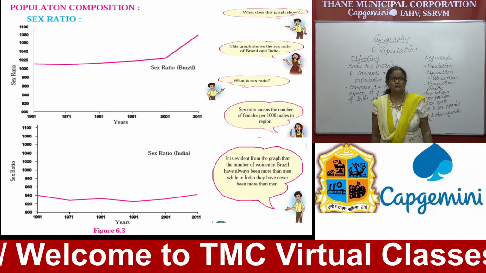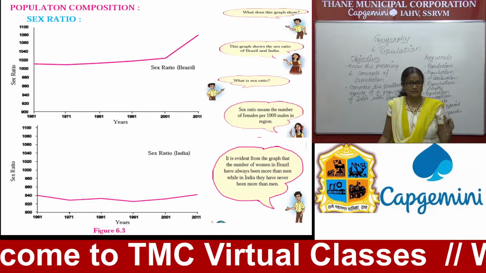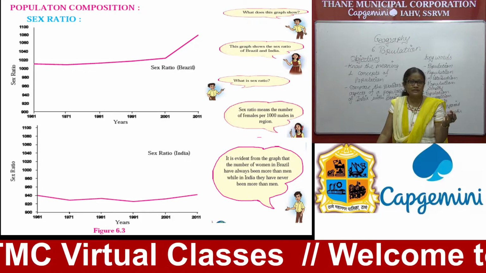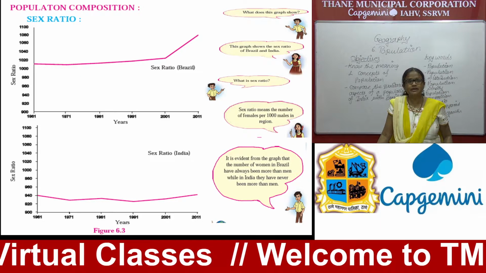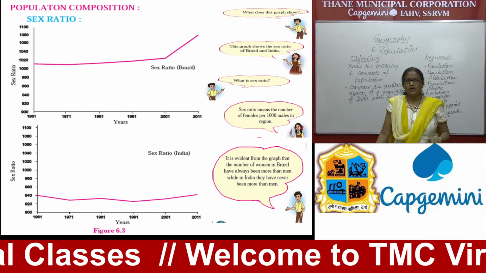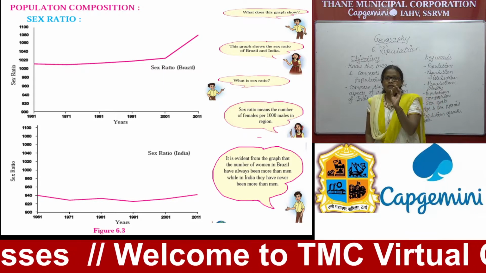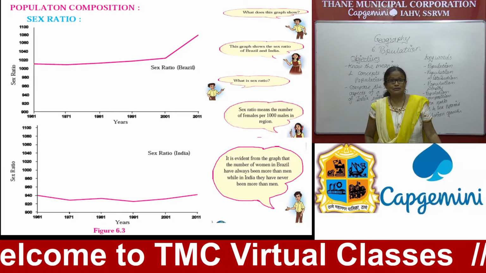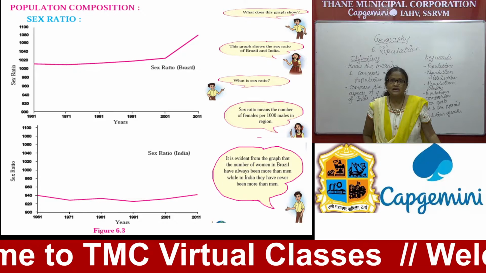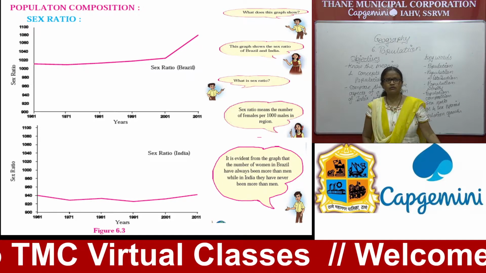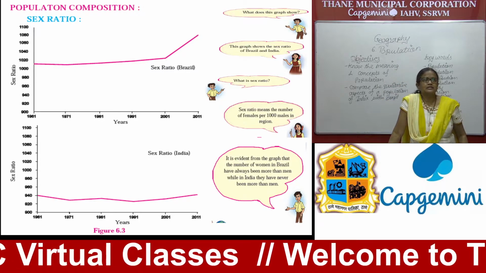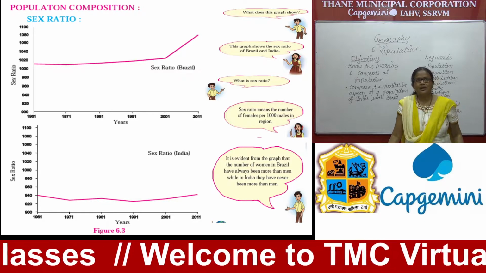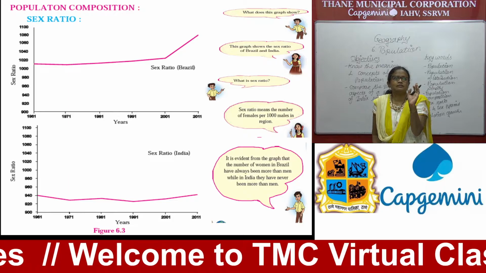And the sex ratio depends completely upon various factors: the development of the country, then education, or you can call it the literacy rate in the country, then the scientific attitudes of the people. All these factors are responsible for an equal sex ratio. Unfortunately, in our country you find the sex ratio is not equal. The number of males is less or more than females. But what is the situation in Brazil? You find the sex ratio in Brazil was very stable up to 2001, and then it started increasing after 2001 to 2011.